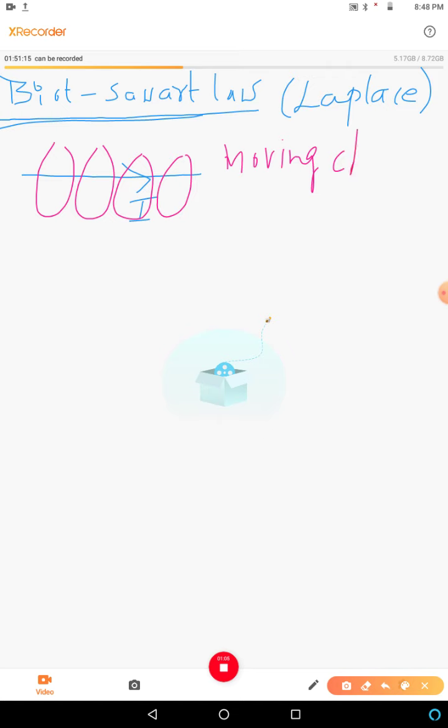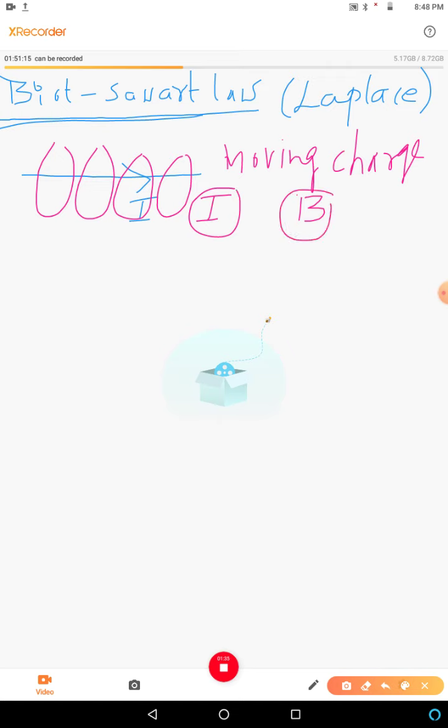So the electric current or the moving charges are the main source of the magnetic field B. So what does Biot Savart's law do? It gives the relation between I and B.